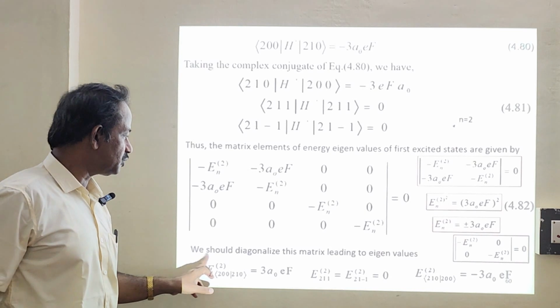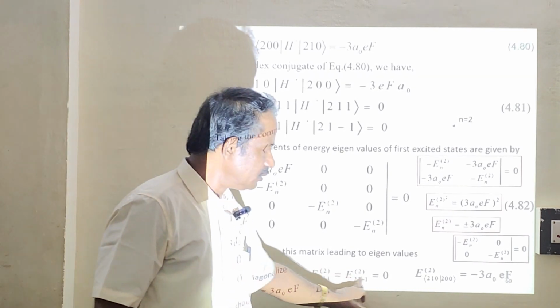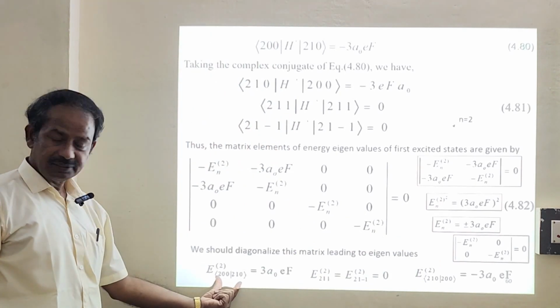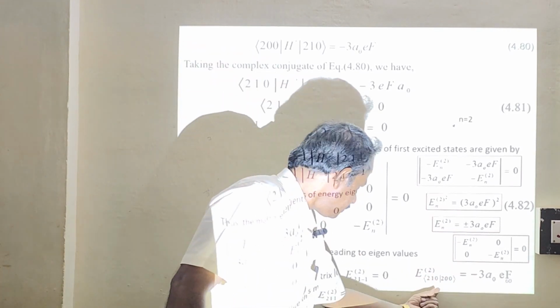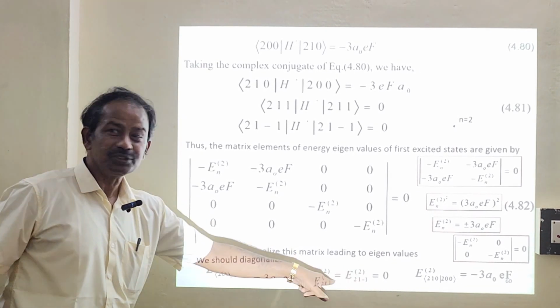So we should diagonalize this matrix leading to eigenvalues. This one is equal to 0, and that will be minus 3a naught eF. So this is for this wave function, and this is for this wave function, and this is for a linear combination of these two wave functions. So both are equal. See?